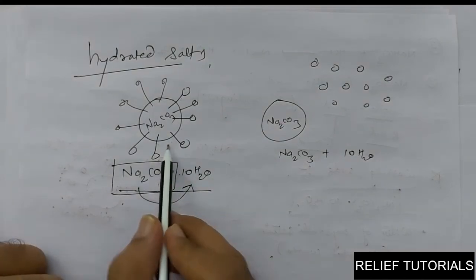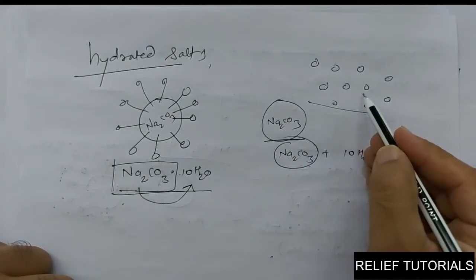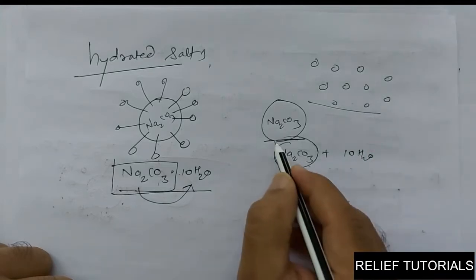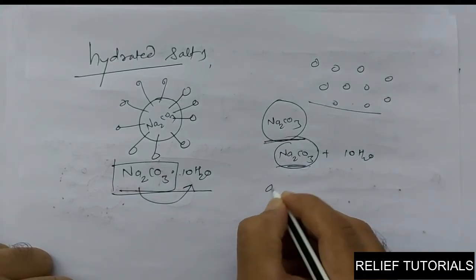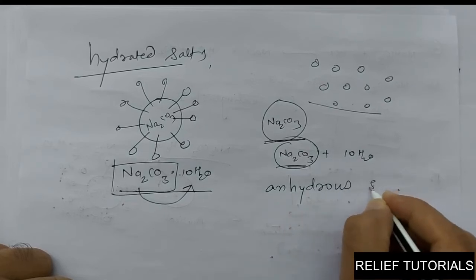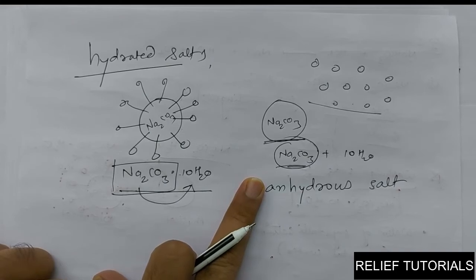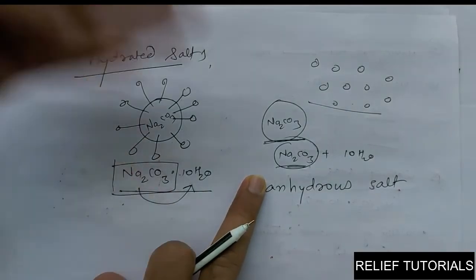Now once all the water molecules have evaporated, what is left? Only Na2CO3. This is called an anhydrous salt, which actually had water, but now it is anhydrous because the water was removed from it.